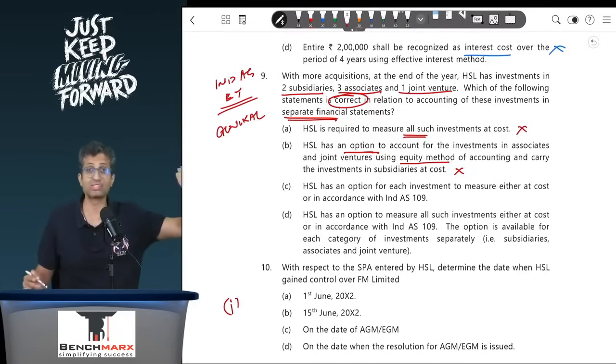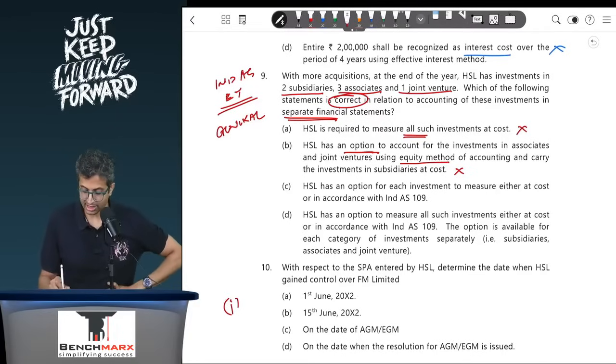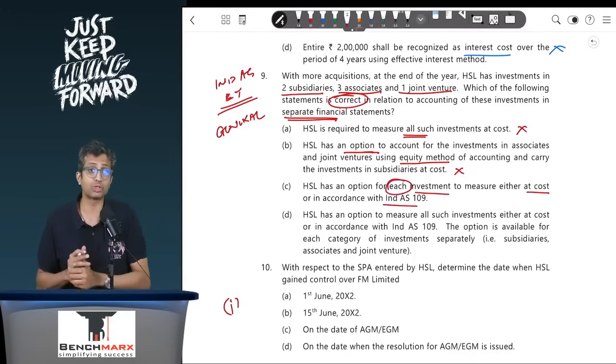In the SFS, there is no choice for equity method. HSL has an option for each of these investments to be measured either at cost or in accordance with 109. Yes, that option is available, but that is not for each investment. That is available for a category of investment.